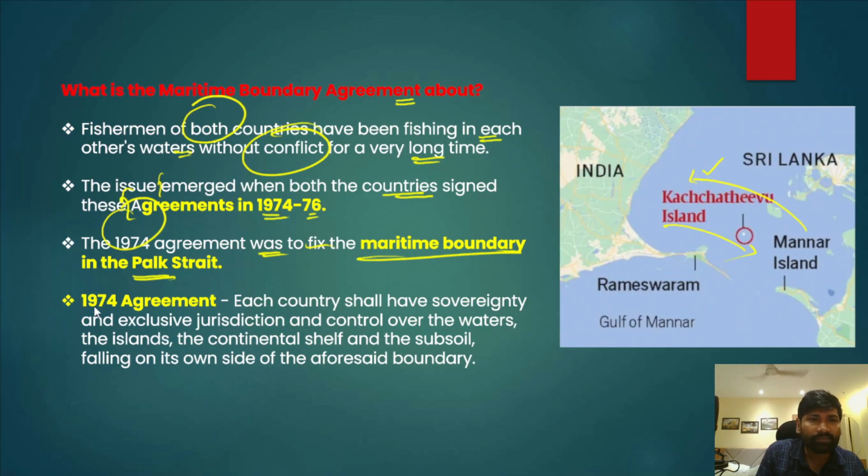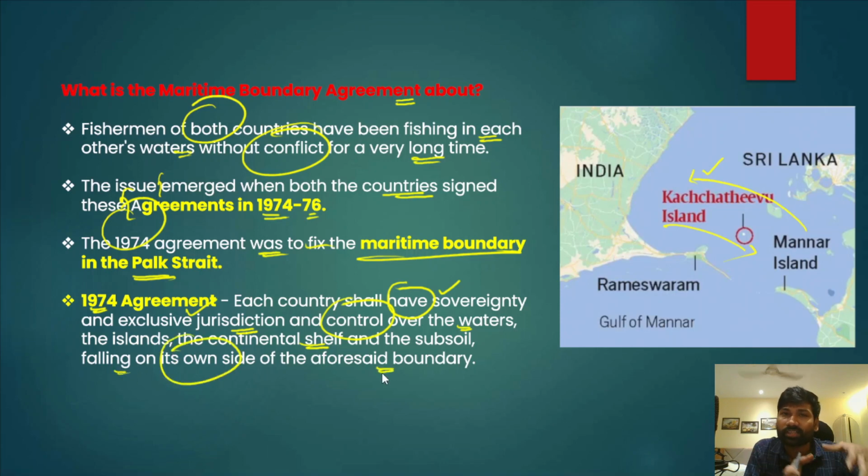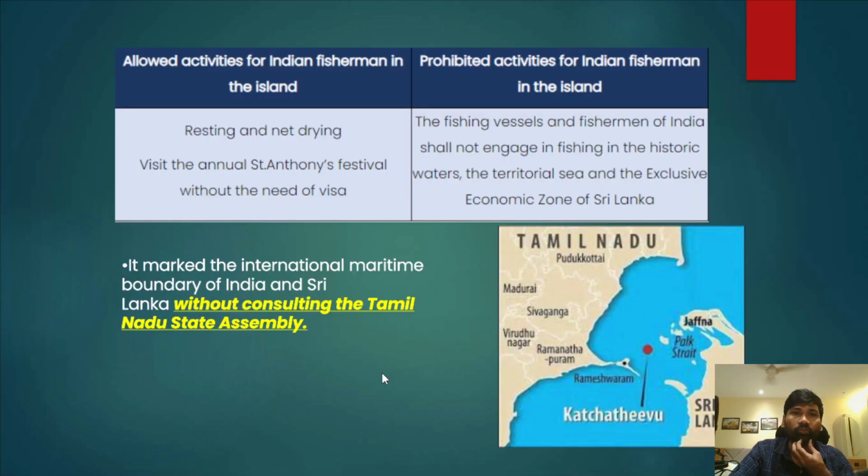In the 1974 agreement, both India and Sri Lanka recognized each other's sovereignty and exclusive jurisdiction, and even control over the waters, because they demarcated a separate boundary. They recognized their sovereignty, exclusive jurisdiction and control over the waters, and even the continental shelf and subsoil falling on their side of the aforesaid boundary. Because of this boundary, the waters have been further divided between India and Sri Lanka, and that has created a lot of conflict.